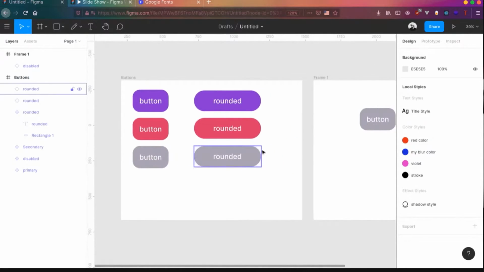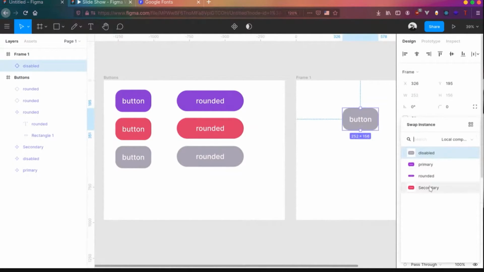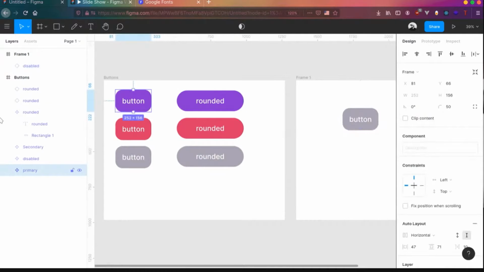So whenever you go back here, and if you change the instance of this particular instance, you will actually see all the things over here, but you don't want that. You want them to be separate. This is a separate style of button. This is a separate style of button. So what you can do is rename the styles like this. This is the normal button.